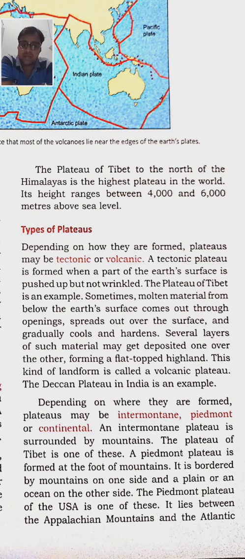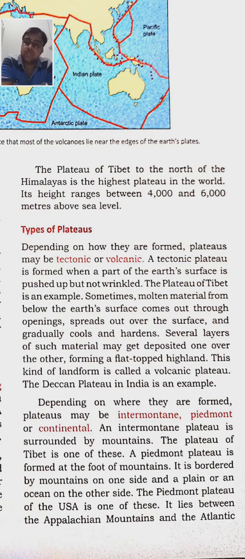Sometimes molten material from below the earth's surface comes out through openings. At certain times there are several openings in the earth's crust, and through those openings the molten rock comes out and spreads all over the surface of the earth.